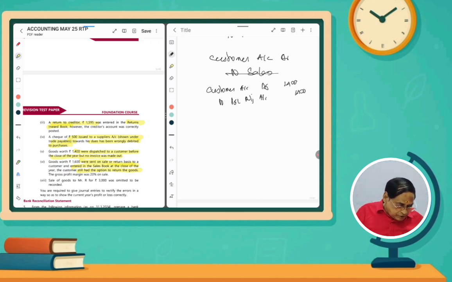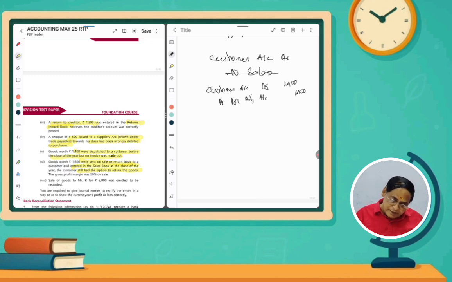Here, 1,600 rupees were sent on sale or return basis to a customer. The time is still there. So what will be the entry? First, it is not a sale. We have to cancel the sale. Cancel the sale means normally party account will be to sales; now sales account will be to party. Here we do not do it on sales because it will affect the current year.